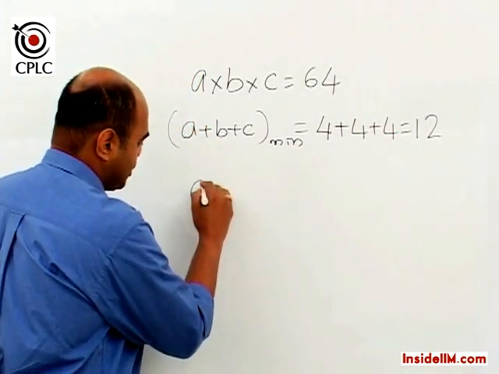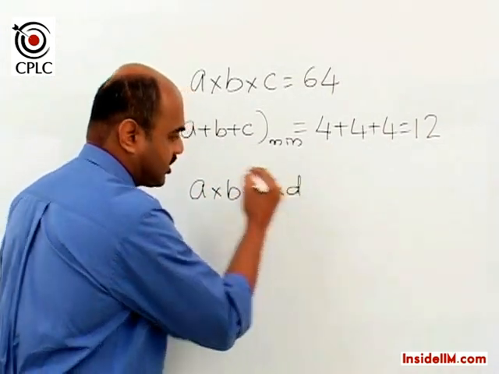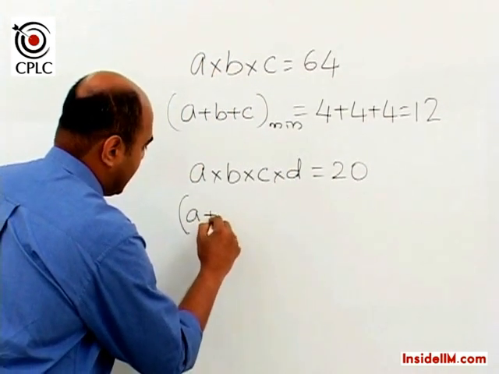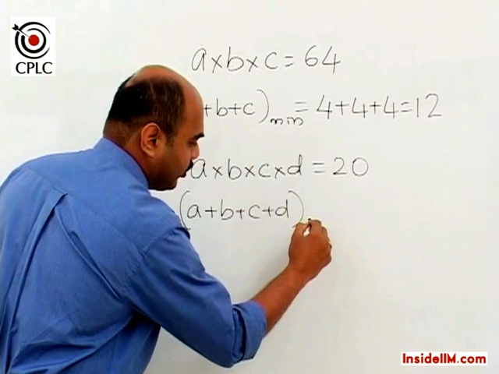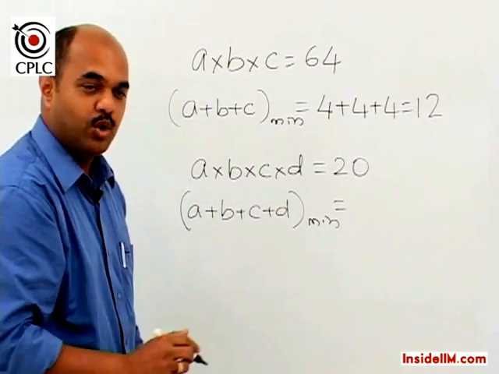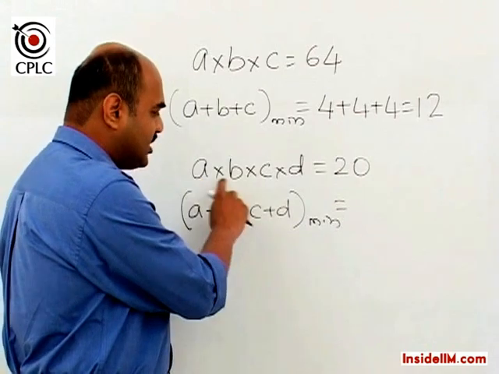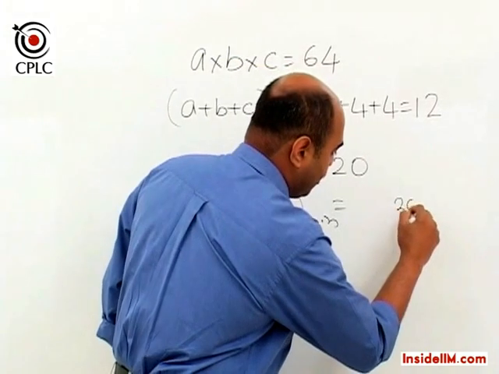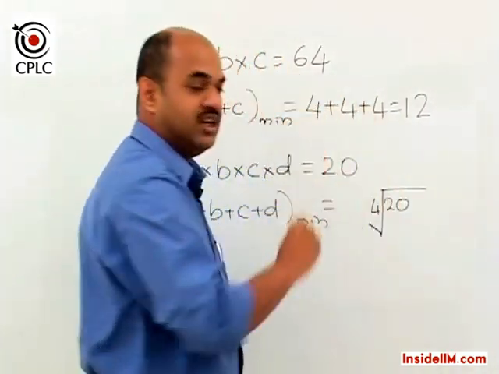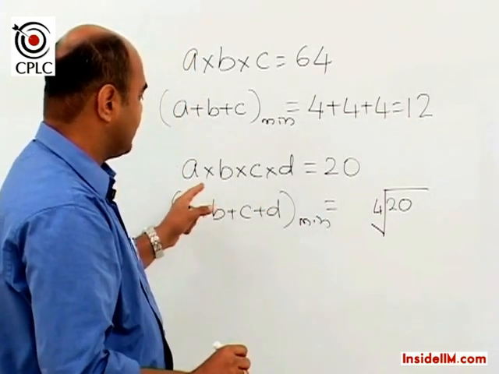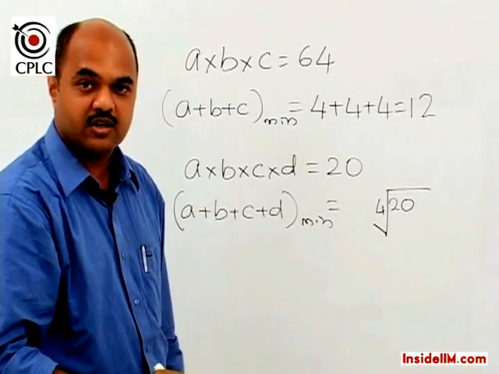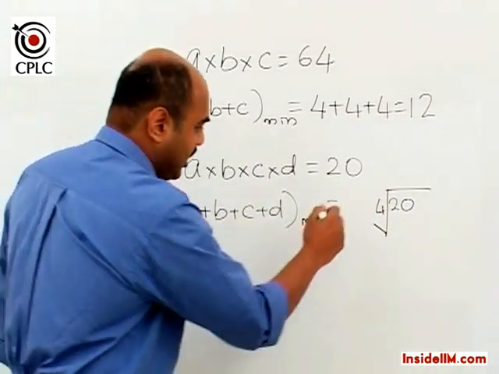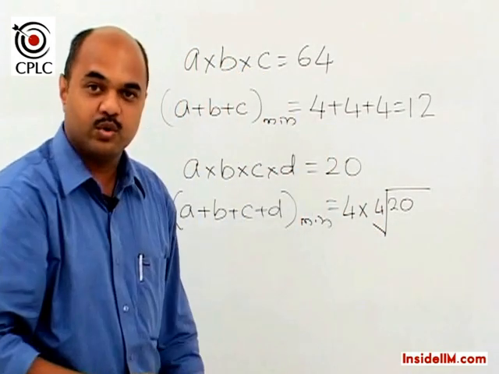Now suppose we take a case where we are looking at the product of 4 numbers which is equal to 20, and the question asked is the sum of these 4 being minimum. Please note that if I now want to take each of these 4 values as equal, then each value would have to be the 4th root of 20. Only when each value is the 4th root of 20 will the product be 20, and hence the minimum possible value of this sum is 4 times the 4th root of 20.